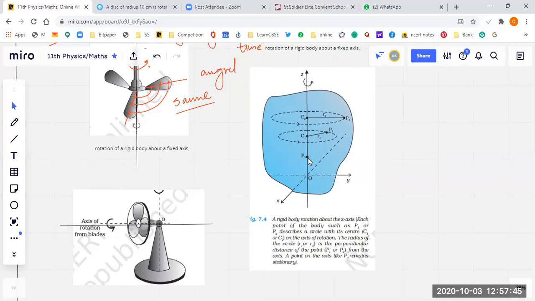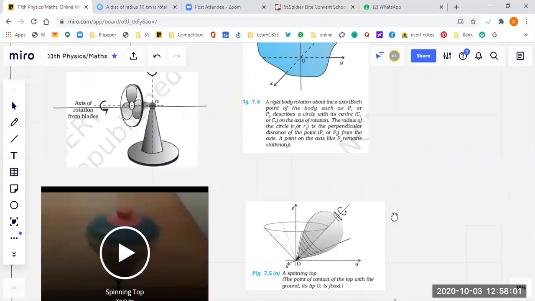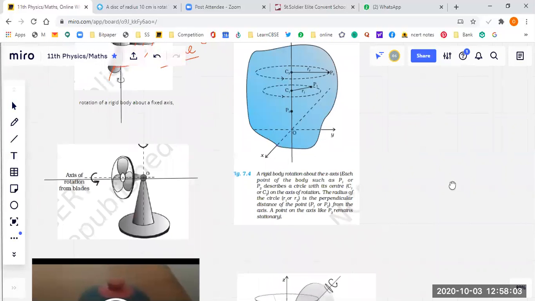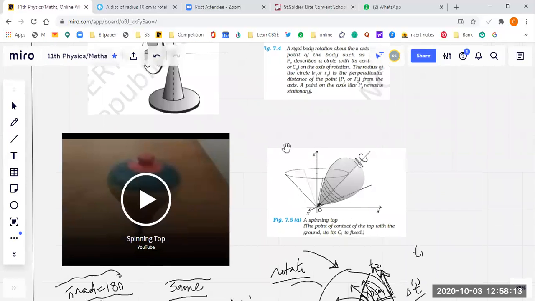Students, if there is a point on the axis of rotation, there is no velocity for it. Am I right? Why? Because it stays at the same position. So let's go further. Now I wanted to tell you that in this rotary motion, the axis of rotation is constant, fixed. Is it always fixed in rotary motion? Not exactly. See a different type of motion.